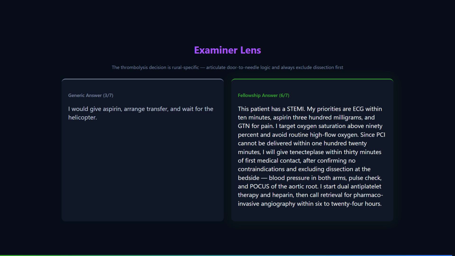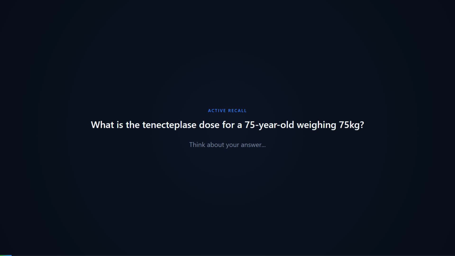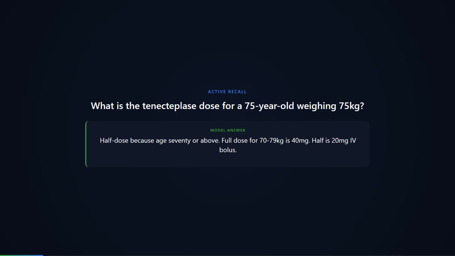4 units of O-negative blood and no cryoprecipitate or fresh frozen plasma on site. This is exactly why I would be extremely careful before thrombolizing any patient with a history suggestive of dissection. If I had known about the aneurysm before giving the Tenecteplase, I would not have thrombolized. I would have managed a suspected dissection. That is the point of the StAMPSville scenario. The history matters as much as the ECG.